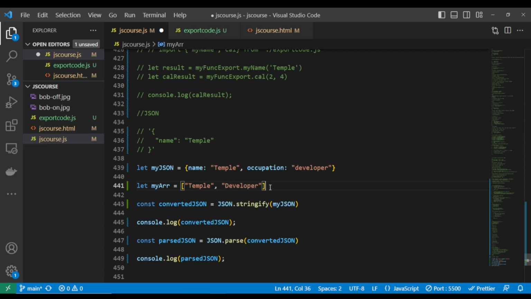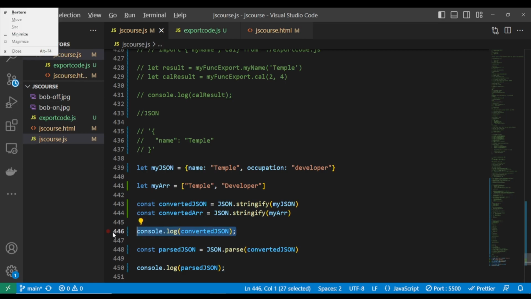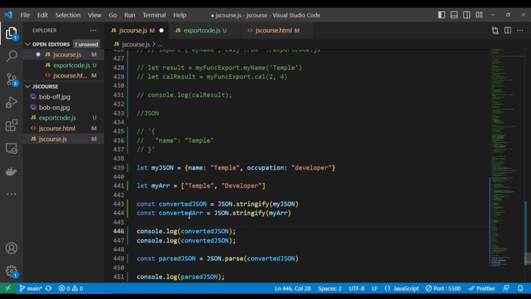This array, you have to also convert it into a JSON before you start making use of it. Let's call it converted array. I'll pass this into this here. Then I'll try to console log this converted array. You see what's going to happen.